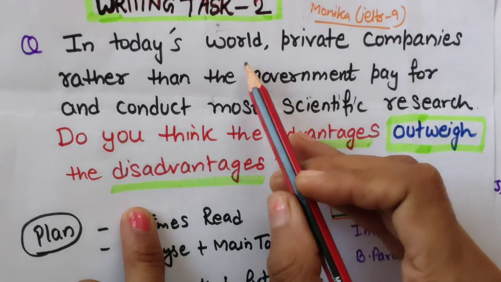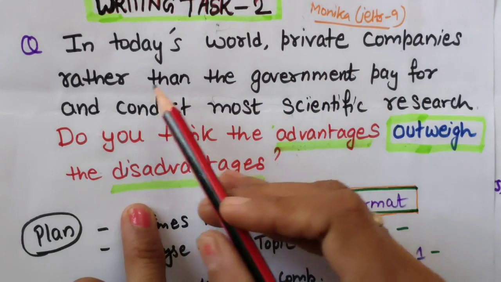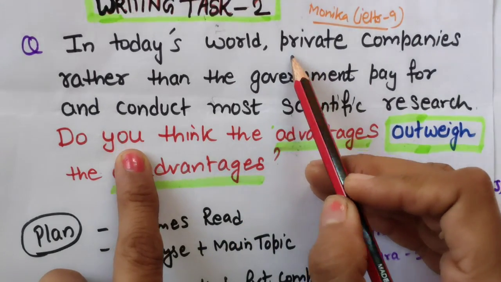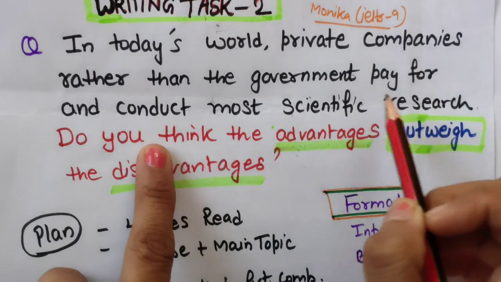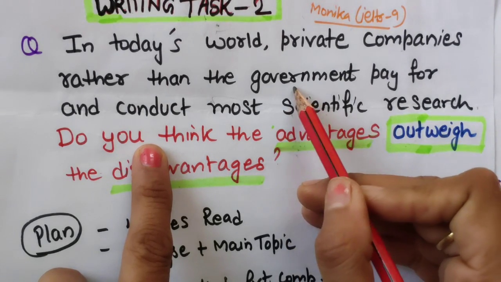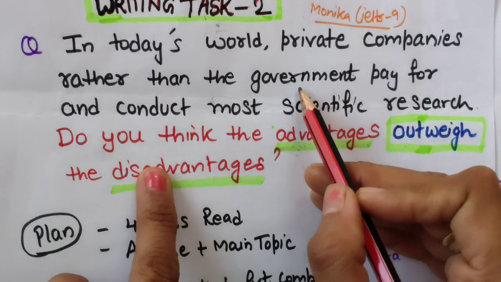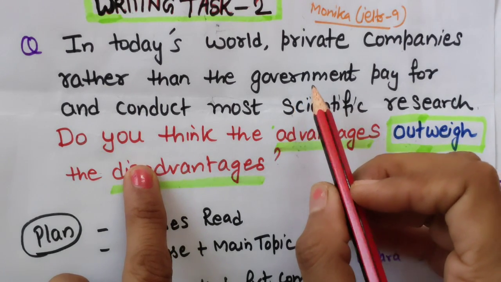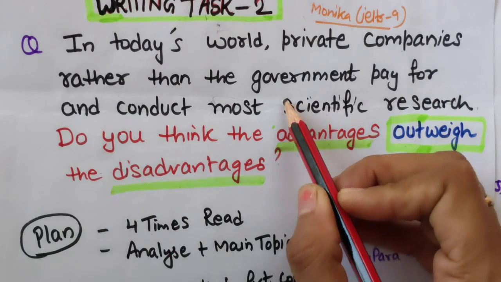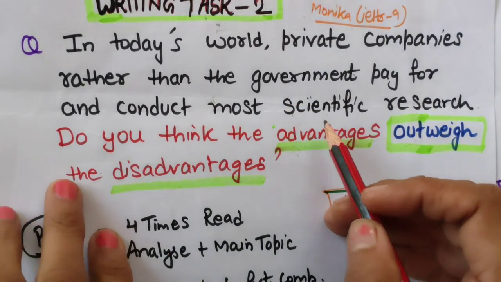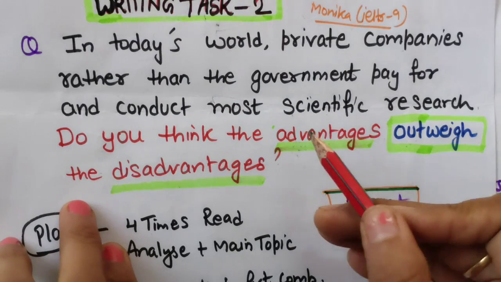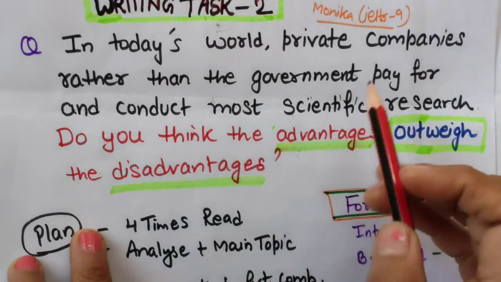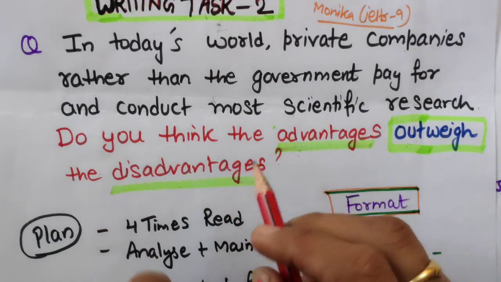So now I am analyzing the statement. Private companies rather than government pay for and conduct most scientific research. It means private companies are doing most research work instead of government. Yes, we can understand the government has to take care of other important issues also, like political issues, poverty, illiteracy, and so many others. Some natural calamities also sometimes occur. So the budget is limited for governments, but private companies can do it with the help of some government budget also. Now this is my brainstorming, what I am discussing with you.